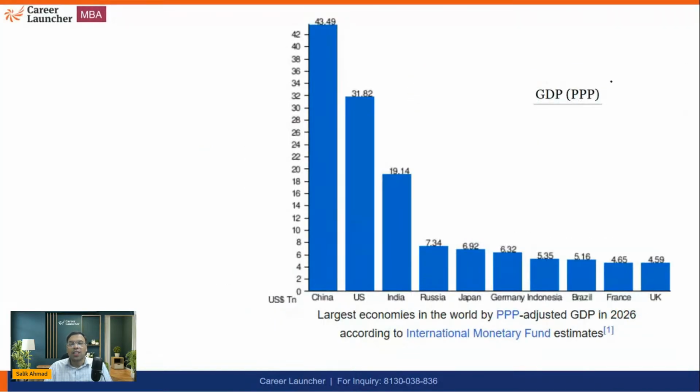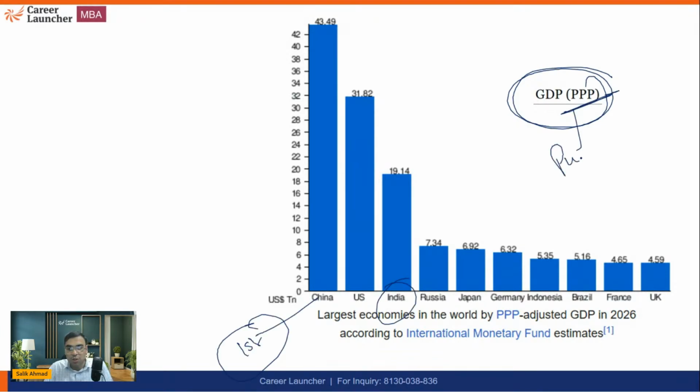Similarly, in GDP at purchasing power parity terms, India is third, and rank one is not the US, it is China. We are not right now discussing what purchasing power parity is, but just have an idea. Sometimes they ask that in GDP PPP the topmost country is China, then the US, then India.